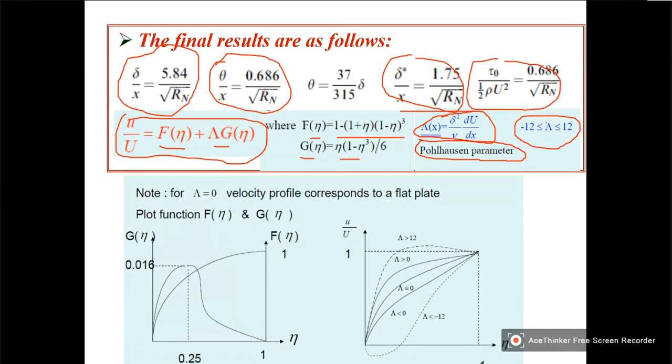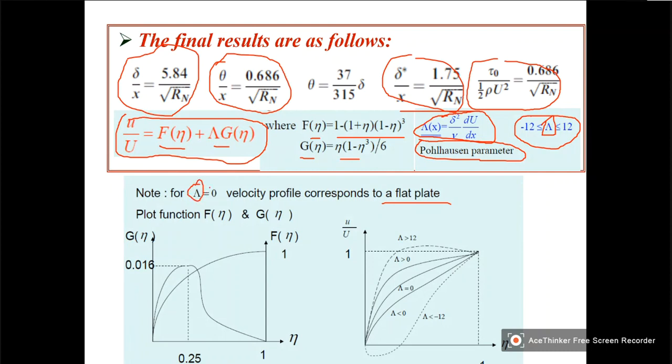When this is 0, this is the flat plate equation. So for different values of lambda, you will get different velocity profiles for different boundary conditions. So the Karman-Pohlhausen solution is obtained for a set of boundaries, including our flat plate, where your lambda is equal to 0.